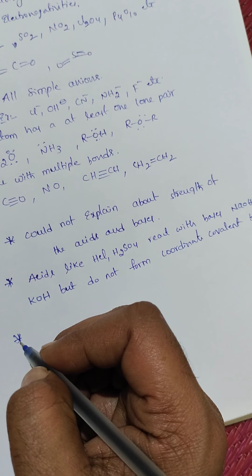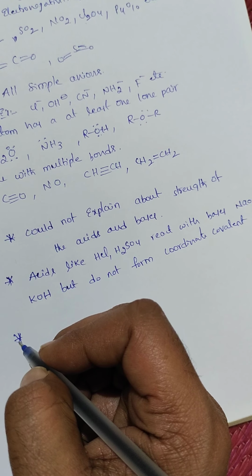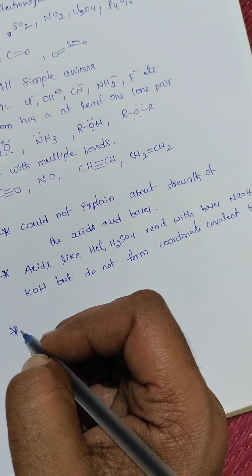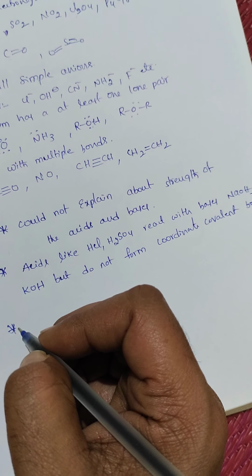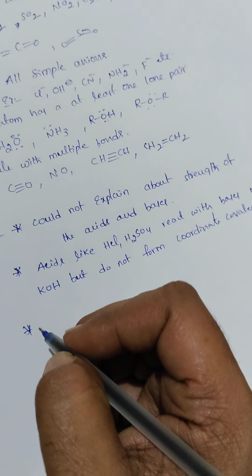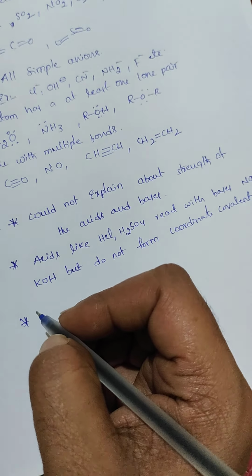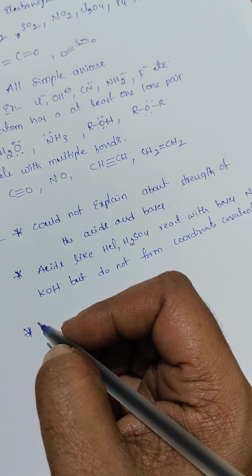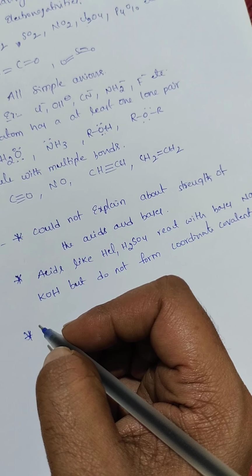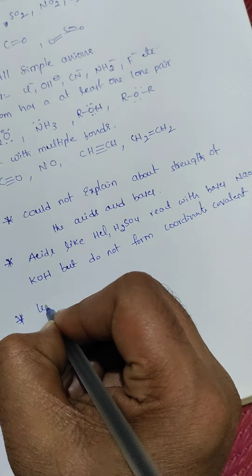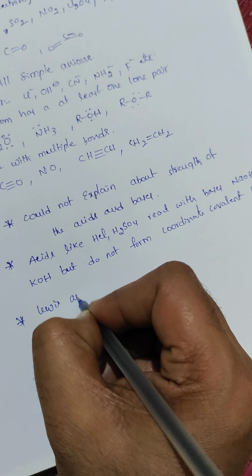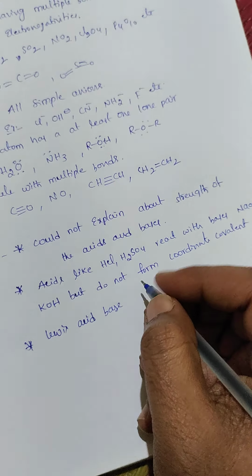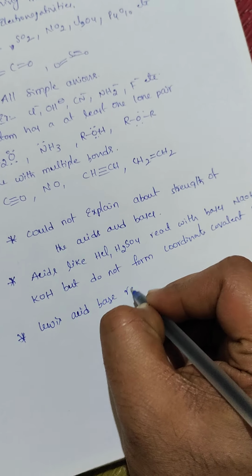Next, acid base interactions in neutralization reactions are instantaneous, but some Lewis acid base reactions go very slowly.